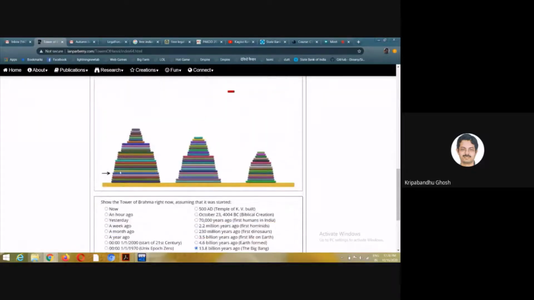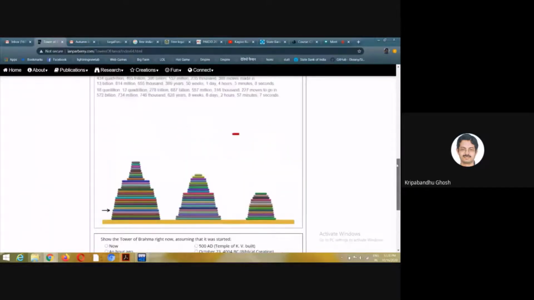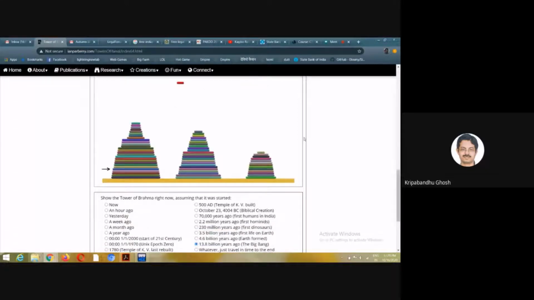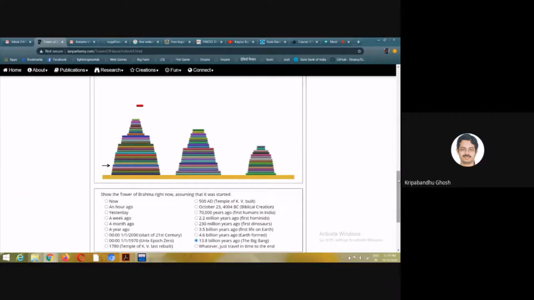So this is an animation which shows that suppose we imagine the universe was created during the Big Bang, and at that point of time this calculation started. I mean, this problem of moving the disks started for 64 discs. So it is going on. It is still going on, and it seems that we are no way close to the destruction of the universe.